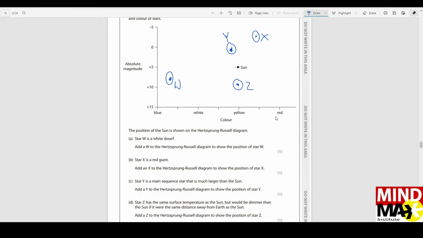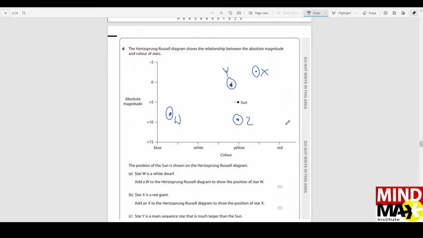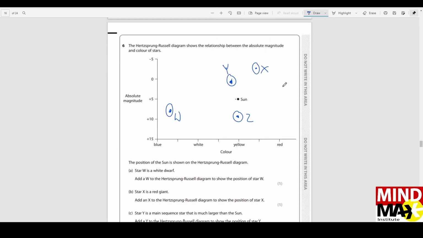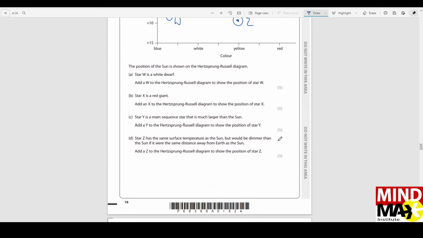Okay, so it has to be to the left, because on the left the temperature is more. That is the property of the white dwarf, and also it's smaller than the sun, so it has to be beneath the sun. Star X is a red giant. So red giant means it's larger in size than the sun. That means its luminosity is more, or brightness is more. That's why it has to be above the sun, and also it has to be to the right, because its temperature is lesser than the sun. As you go to the right, the temperature decreases.